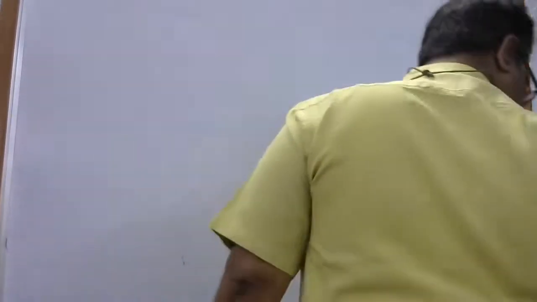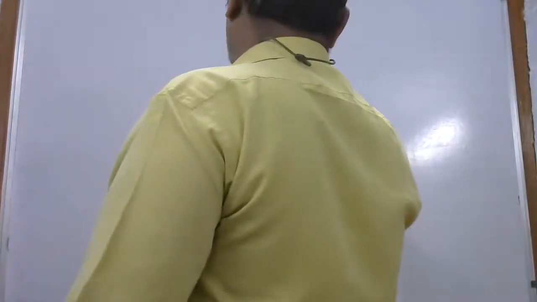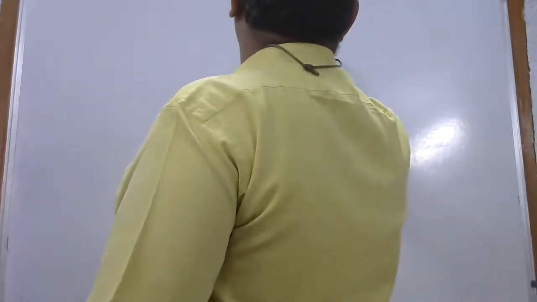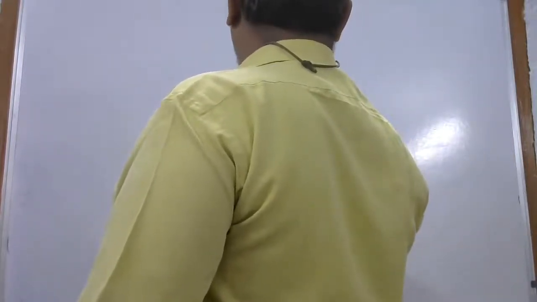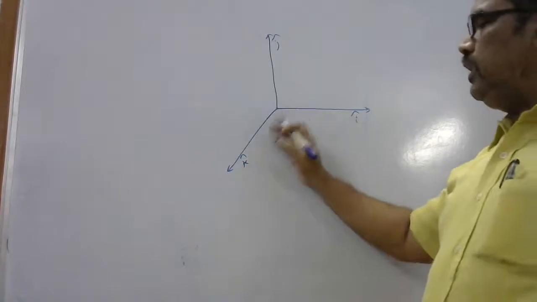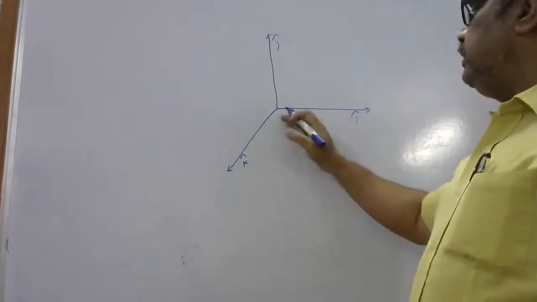Now we'll see what a vector is. We have three-dimensional space. It's i bar, j bar, and k bar. In three-dimensional space, you know, there is the x-axis, y-axis, z-axis.